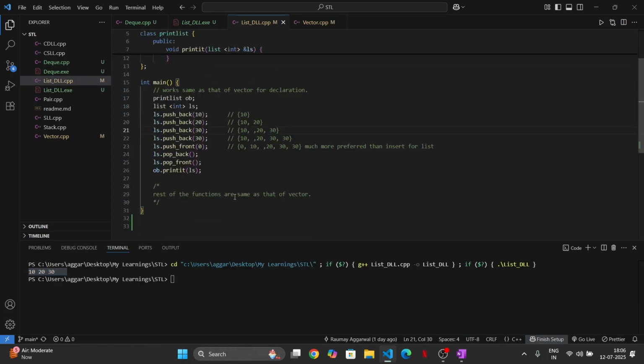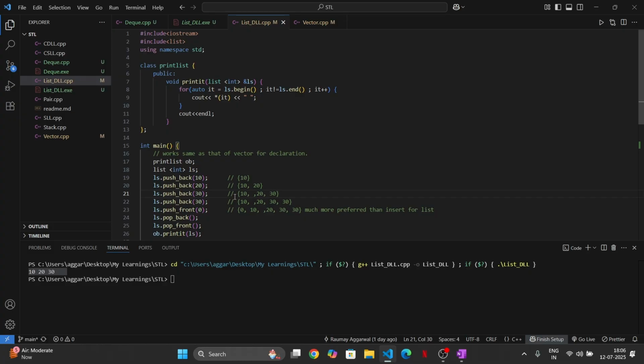Similarly, all the other functions, insert, erase, empty, clear, are exactly the same as those of deque. There is no difference in the working of those functions.